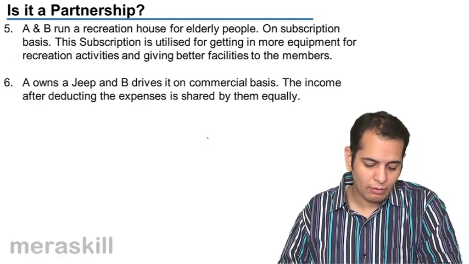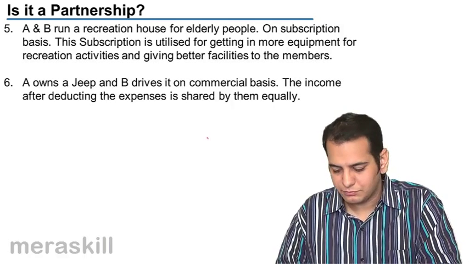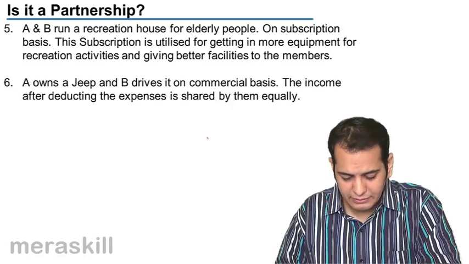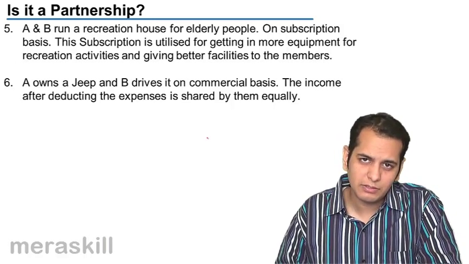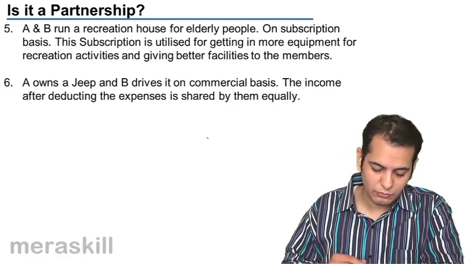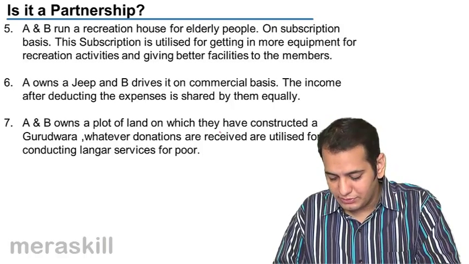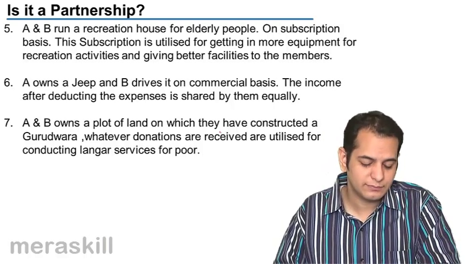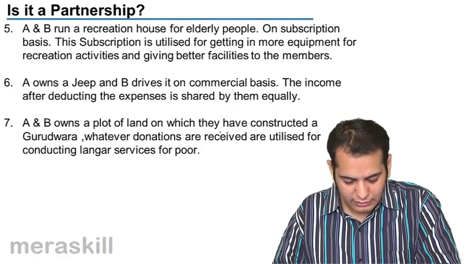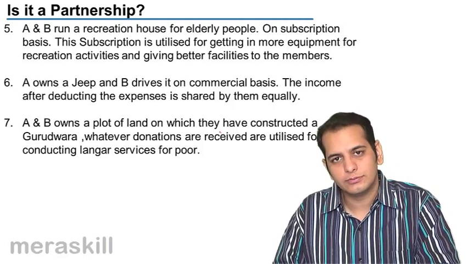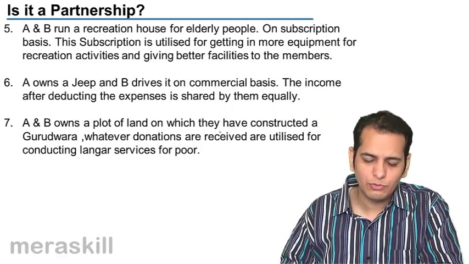Next, A owns a Jeep and B drives it on commercial basis. The income after deducting the expenses is shared by them equally. Is this a partnership? I don't know. Next, A and B own a plot of land on which they have constructed a Gurudwara. Whatever donations are received are utilized for conducting langar services for the poor. Is this a partnership? You've got to decide.